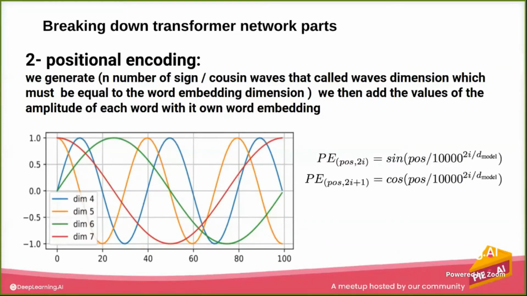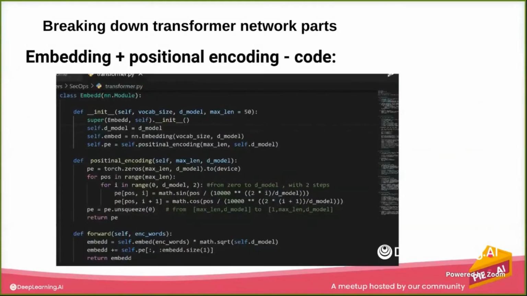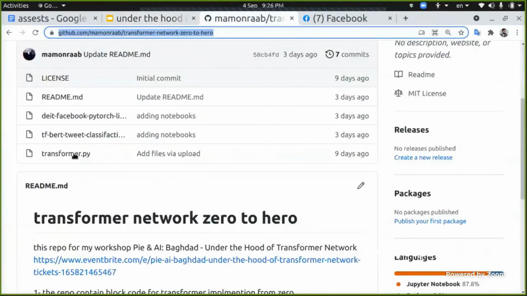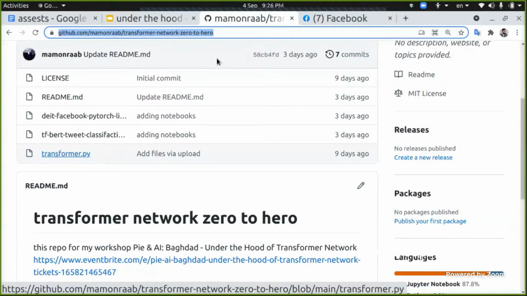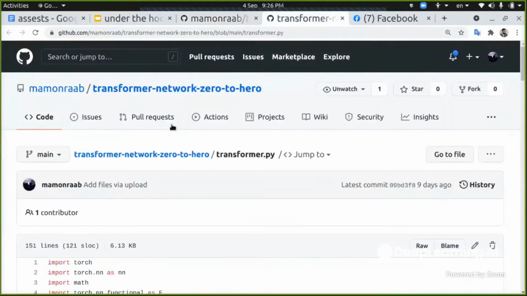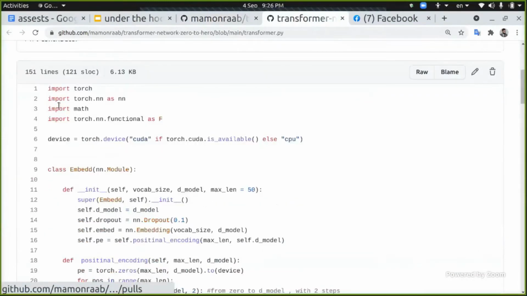Next, let's see this embedding and positional encoding in the code. I want you to open the GitHub that I gave you, and open this transformer.py. So we're going to study this class.